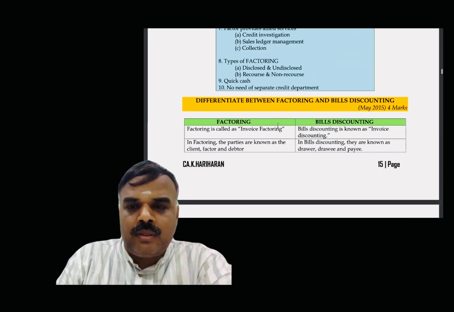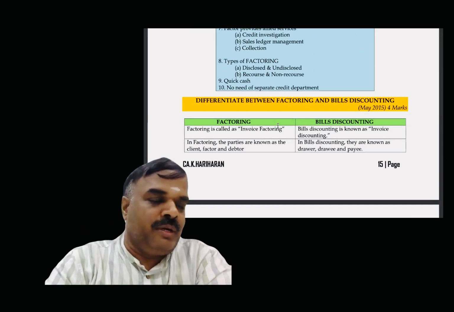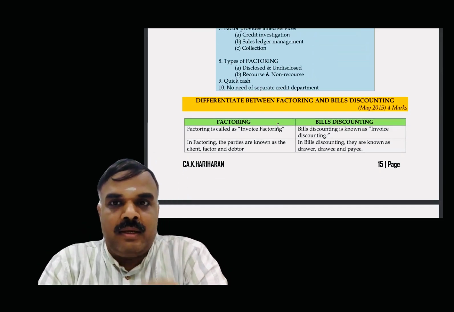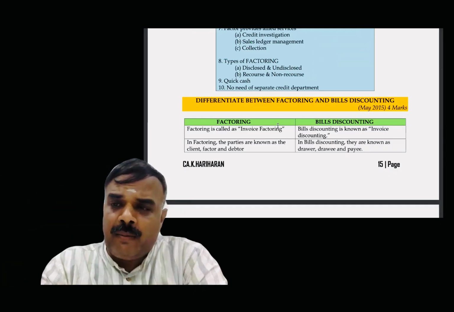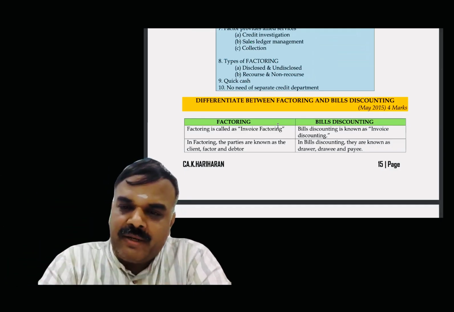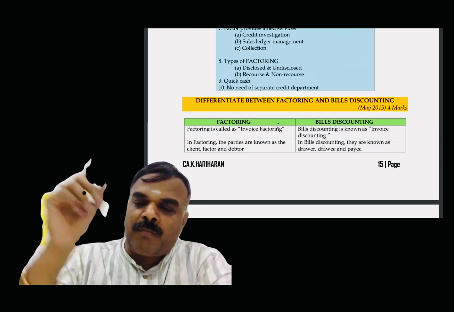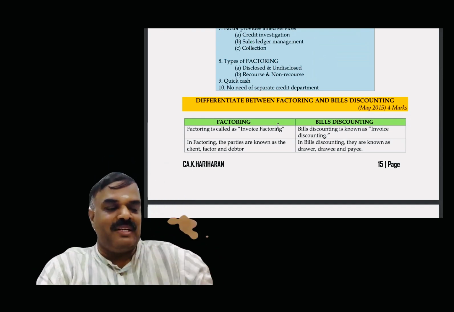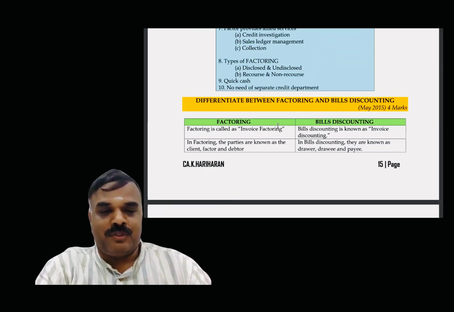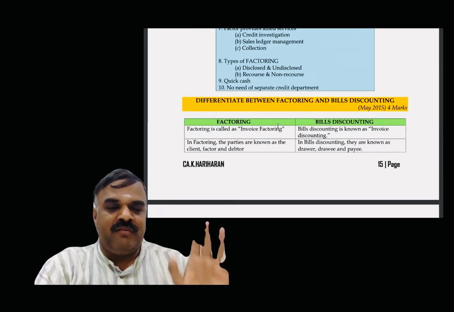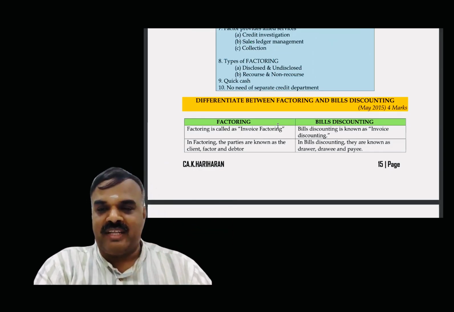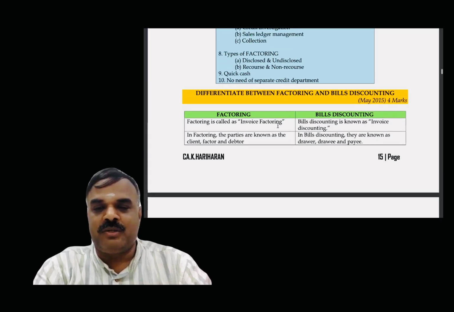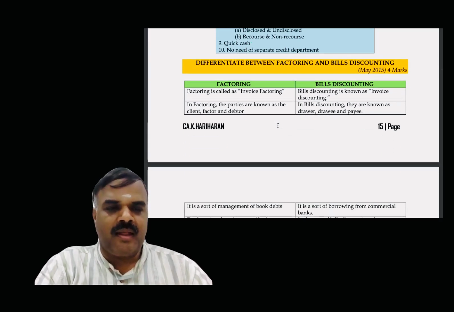Now, the difference between factoring and bills discounting. I have given the example. By way of bills receivable, I am going to get the money. The same concept you come across in the Negotiable Instruments Act also, bills discounting. Then what is the difference between bills discounting and factoring? That is also a famous question. Factoring is called invoice factoring, whereas bills discounting is called invoice discounting.